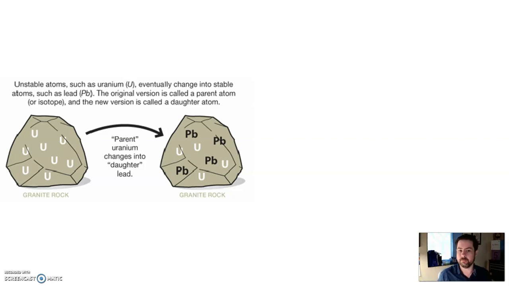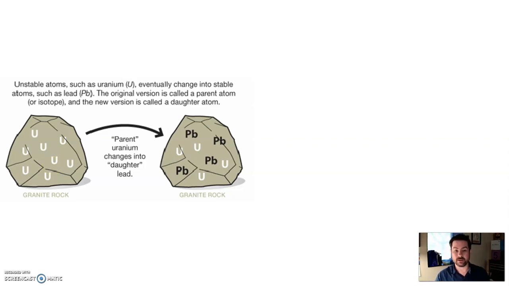A lot of material has small amounts of radioactive elements in it. For instance, if we look at a piece of rock, a granite, for instance, which is a type of rock, more on that in another unit, there will be very, very small amounts of uranium. Over time, uranium radioactively decays to become something else.